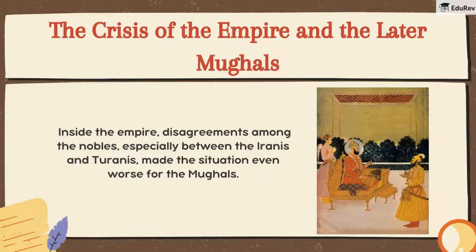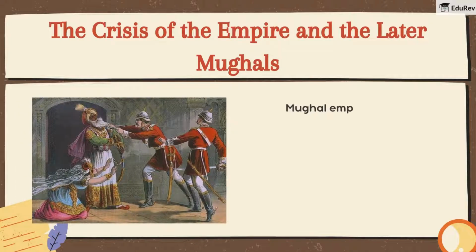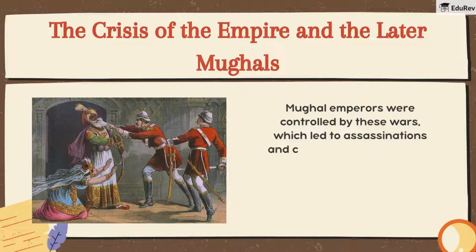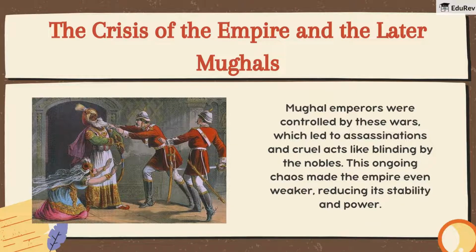Let's explore how this chaos affected the rulers and their decisions. Mughal emperors were controlled by these wars, which led to assassinations and cruel acts like blinding by the nobles. This ongoing chaos made the empire even weaker, reducing its stability and power.